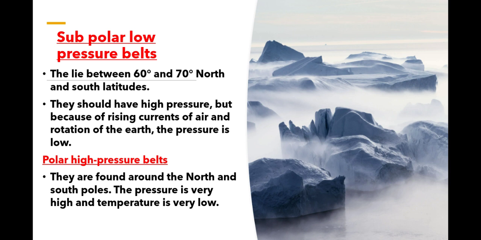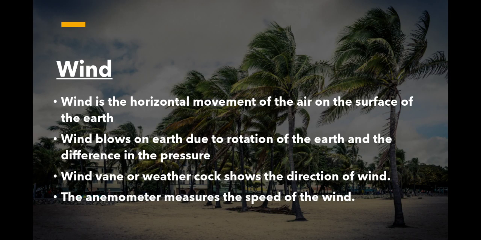Now next we go to wind. Now these pressure belts and wind we should know together. Wind is the horizontal movement of the air on the surface of the earth. Wind blows on the earth due to the rotation of earth and difference in the pressure. The wind vane or weathercock shows the direction of the wind. The anemometer measures the speed of the wind.